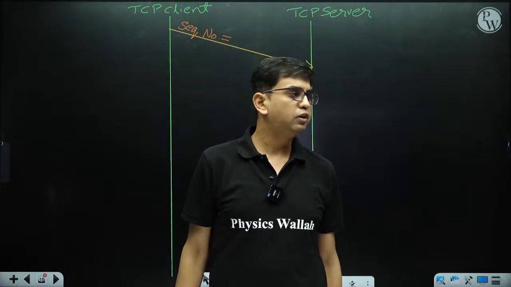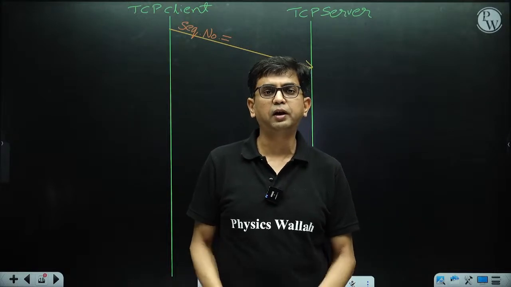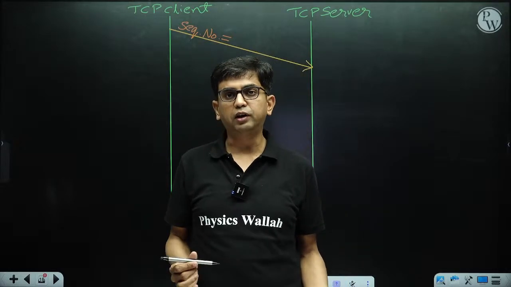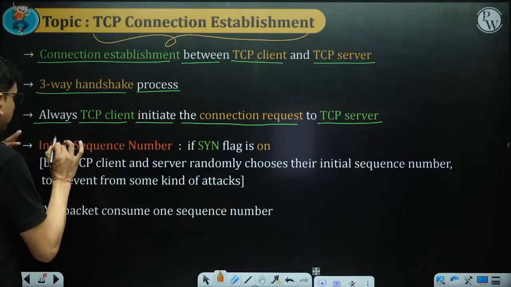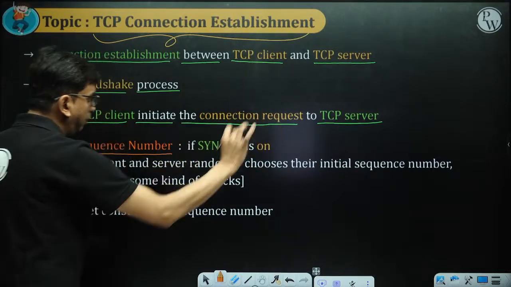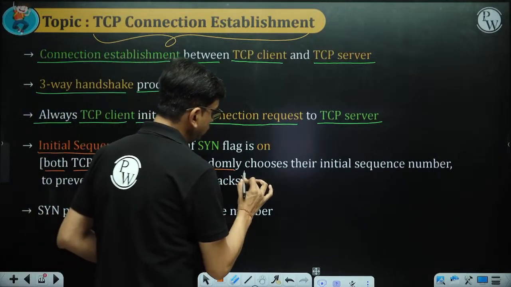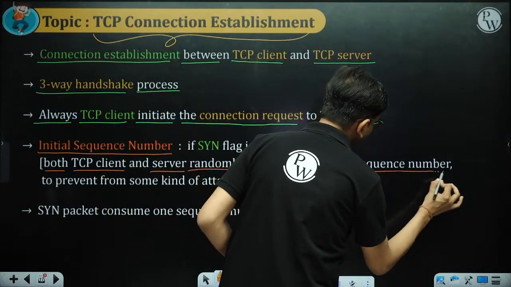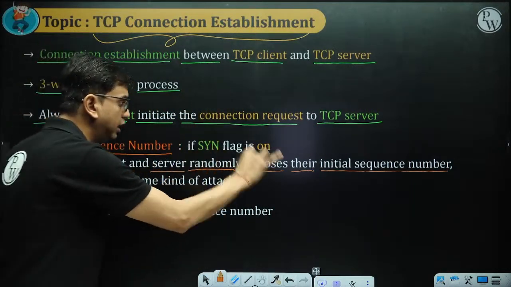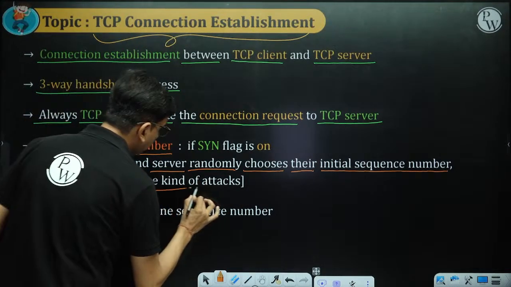That's why we choose a random sequence number. It is known as the initial sequence number. Here you just see this part, initial sequence number. I will discuss this part later. Both the TCP client and server randomly choose their initial sequence number to prevent some kind of attack.